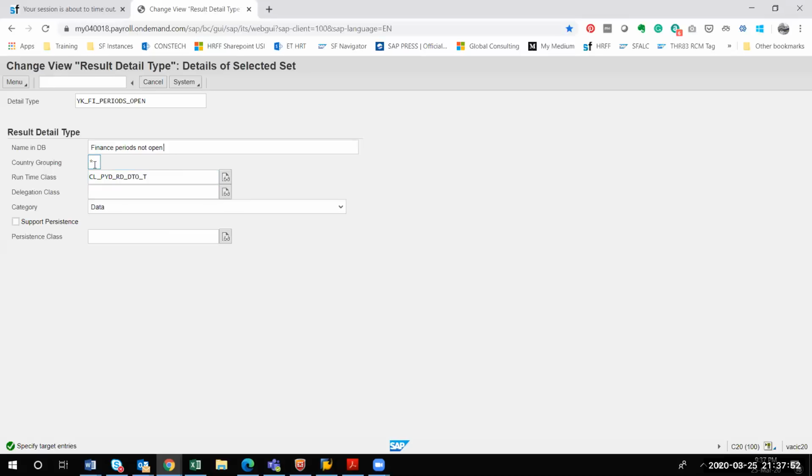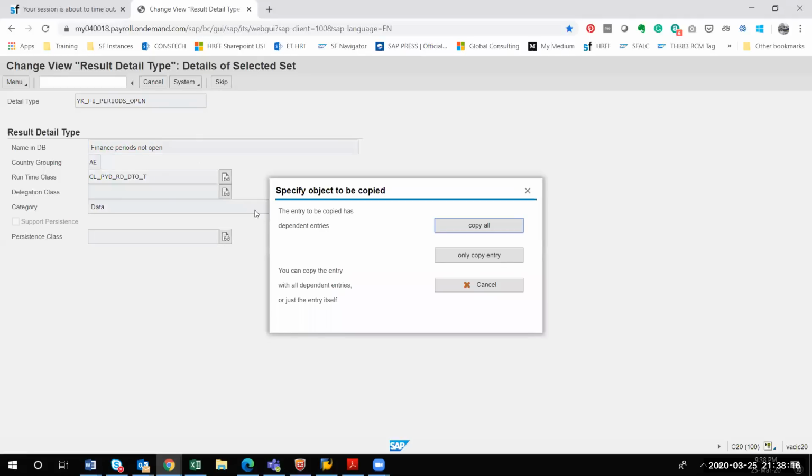Okay. For country grouping, similarly, I just put AE, and the runtime class is automatically copied from the standard program. We keep the runtime class as it is; you don't have to change anything. That has not been mentioned here, but the runtime class will be the same. The category also remains the same. As of now, you just have to hit enter.